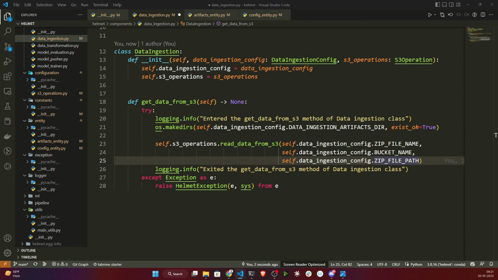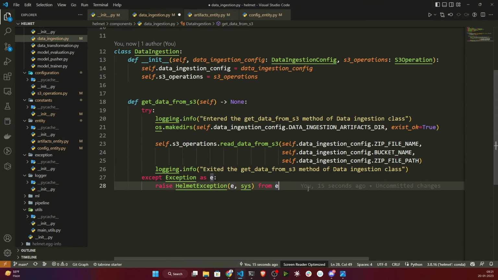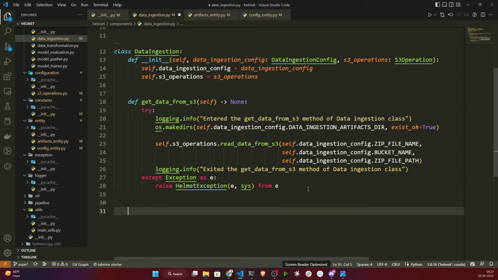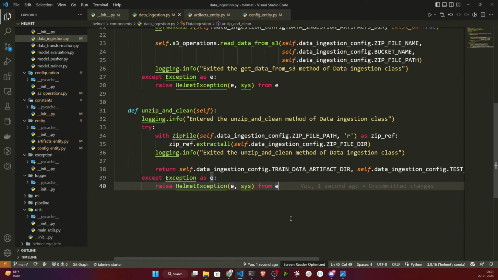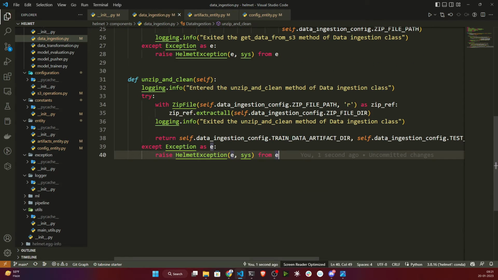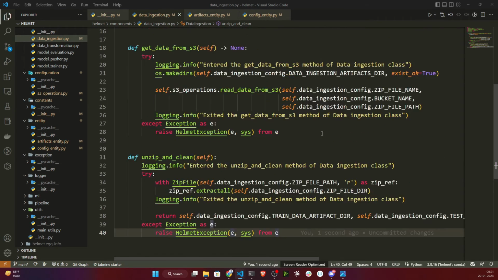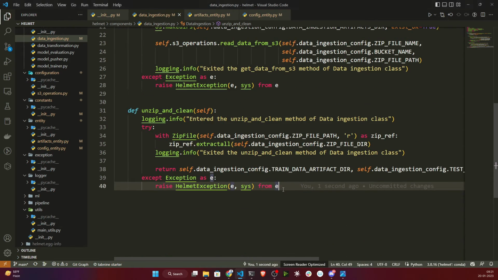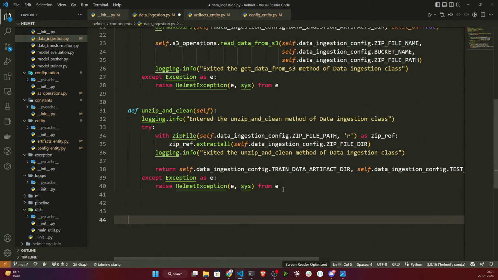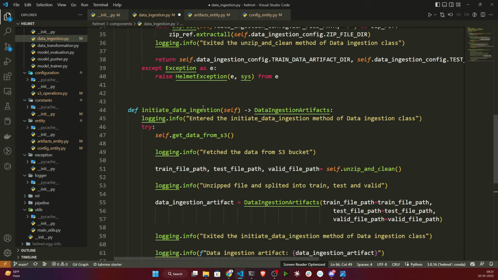Then after downloading, you just need to unzip the data because it's a zip file, right? So this is the unzip code. Basically it will unzip the data, and if some additional file is there, it will remove it. Once that is done, you need to initiate these two methods. So for that there is a final method you just need to write, called initiate data ingestion.